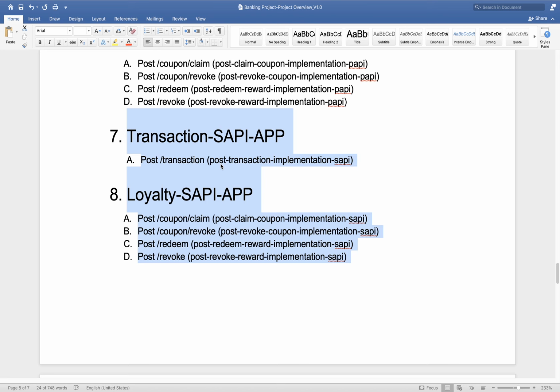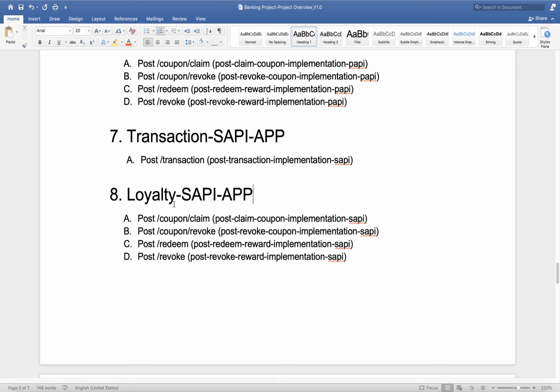Now you need to take a decision on which API you want to group in which application. What I decided was to group all the transaction related API in this application and all the loyalty related API in this one. So I divided into two. I created two applications and I divided in this way. The same way you can have multiple businesses, multiple systems, multiple different requirements. Based on that, you need to decide how many applications, and how many APIs you want to group in that particular application.